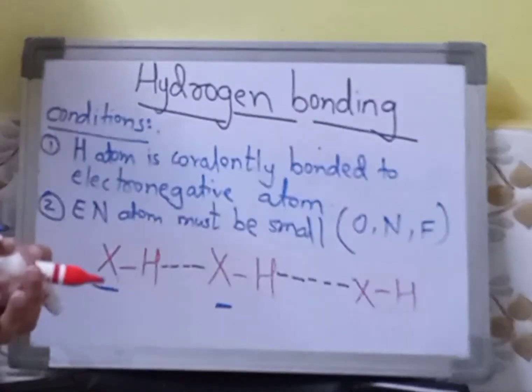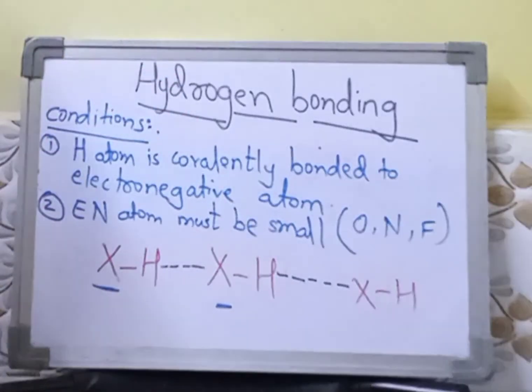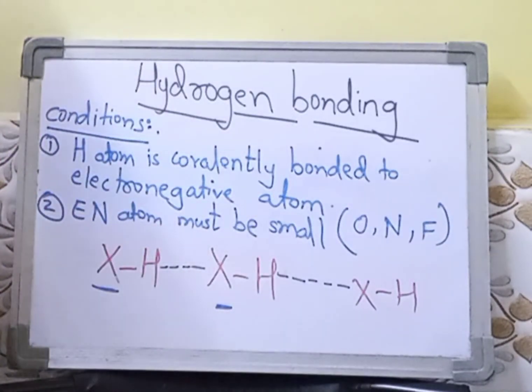I'll give you an example. Before this, why is this hydrogen bonding taking place? That is nothing but the cause of formation of hydrogen bonding. So let's talk about the cause of formation of hydrogen bonding.